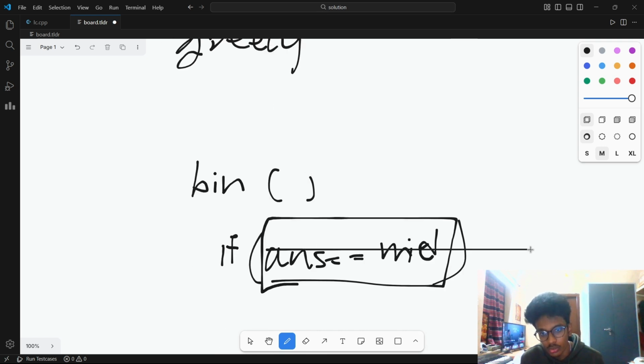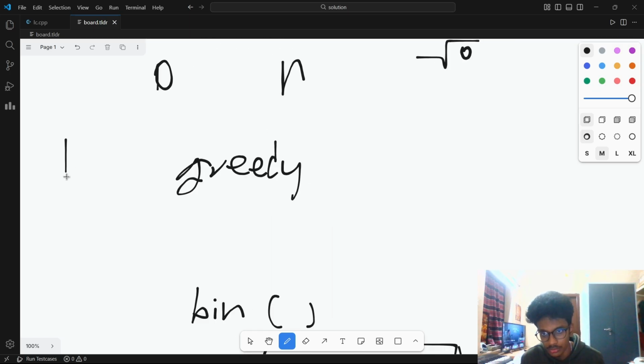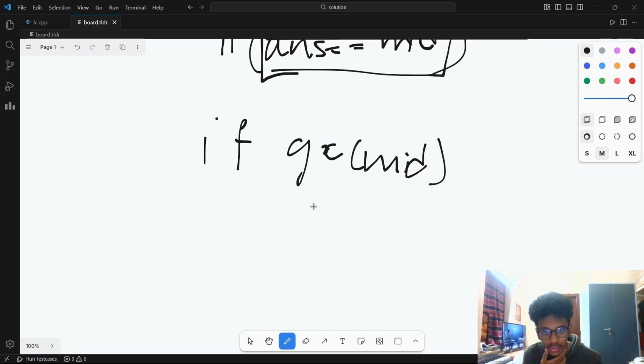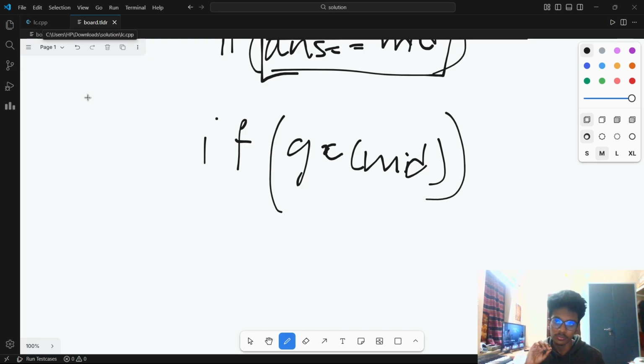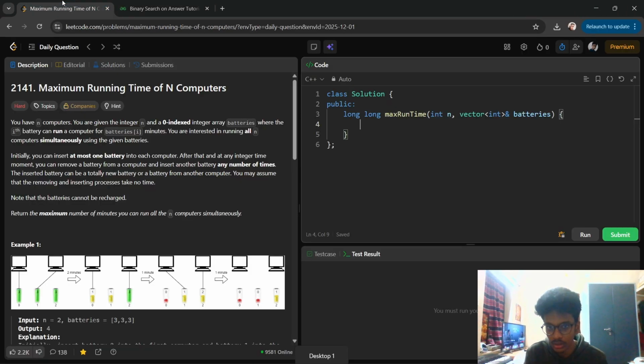Instead of checking answer equal to mid, you check greedy check of mid. Whatever the greedy check function may be, it should be a Boolean function. So whatever it is doesn't matter. If greedy check of mid is true, that particular mid is the answer. And since we have to maximize it, okay, let's take this.